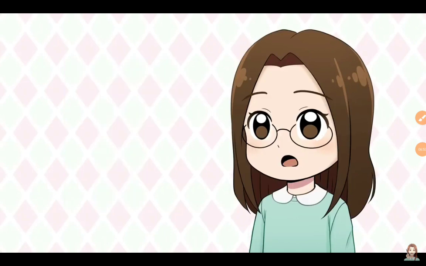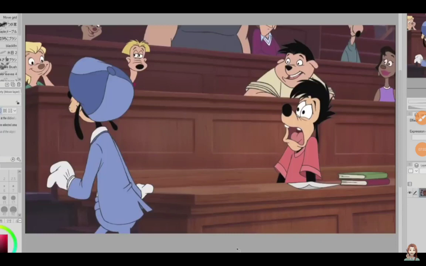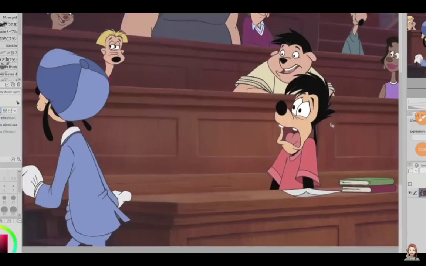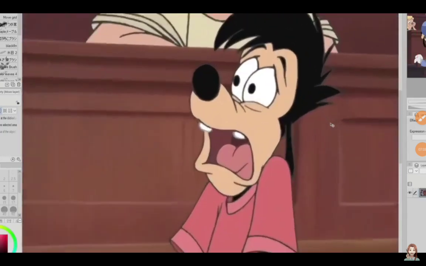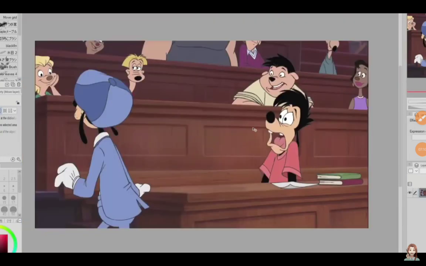I wanted to include a movie that featured characters, and An Extremely Goofy Movie was one of my favorites as a kid, so I chose this one. The scene I'll be drawing myself into is where Goofy shows up at Max's college class, and as you can see, Max is not very happy about it. So I thought I could place myself right here.